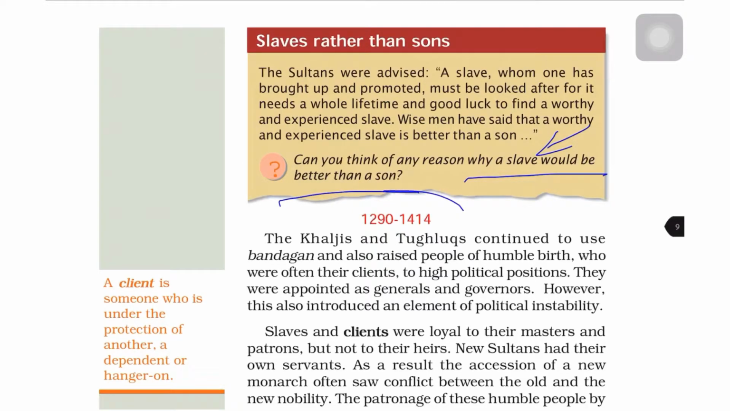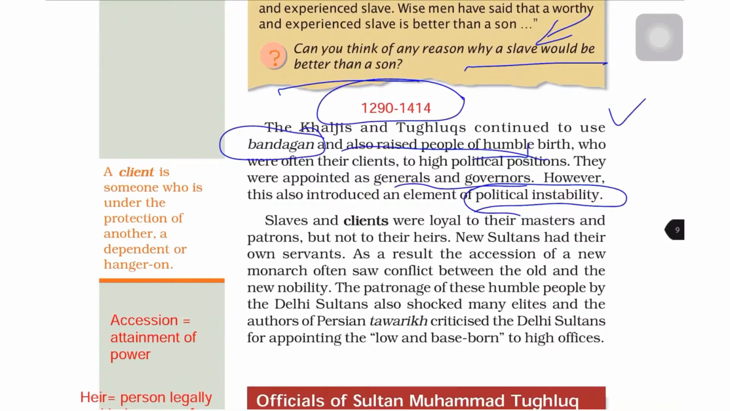The Khaljis and Tughlaqs: the combined ruling period of these two dynasties was 1290 to 1414. They continued to use the Bandagan and also raised people of humble birth, who were often their clients, to high political positions. They offered them high positions. They were appointed as generals and governors. However, this also introduced an element of political instability. Why did this happen? Because slaves and clients were loyal to their masters and patrons but not to their heirs.